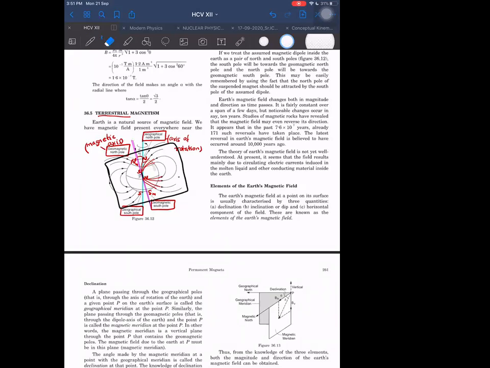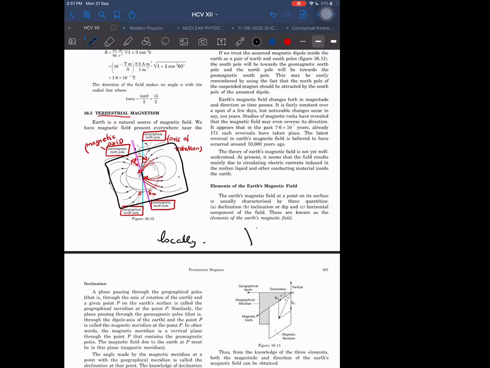Yes, in that meridian, the angle of declination will be 0 degree. Will it be 0 or not? Because both meridians are in the same place only. Then the angle of declination will become 0. But at some other places, if I see, it will be different. Locally, if I have to find out the angle between the magnetic meridian and the geographic meridian, that will be